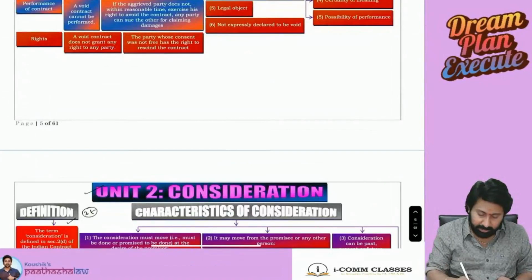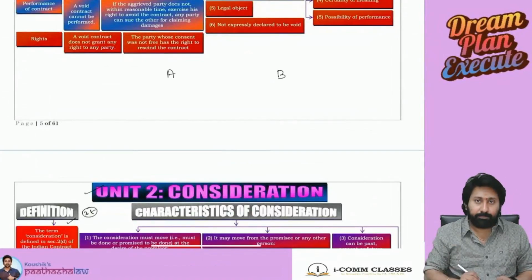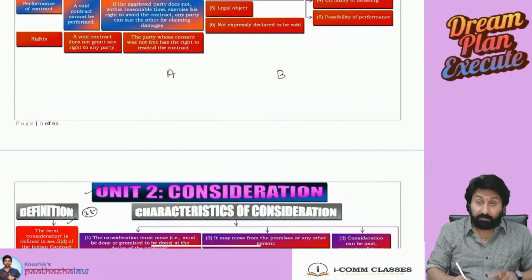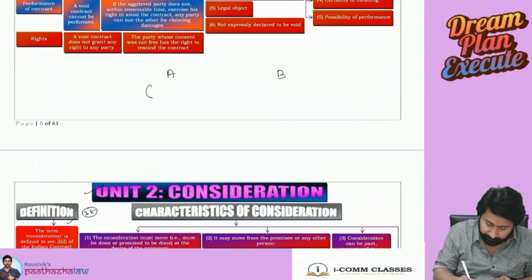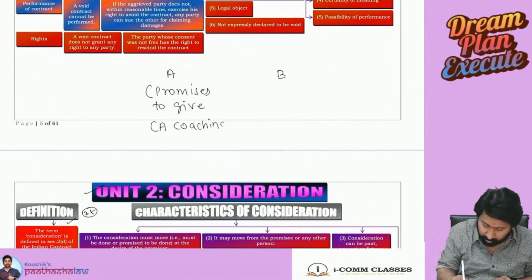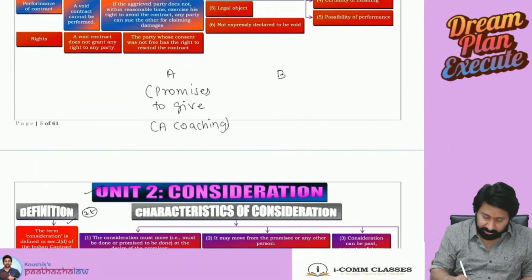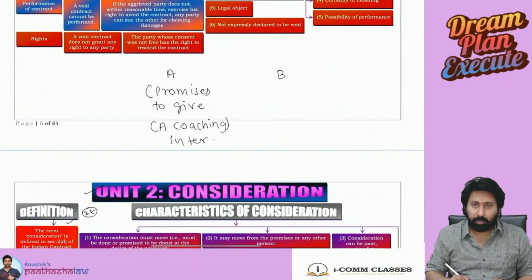A, B, two parties are there. Last time before exams you are listening, please listen carefully. A said he will give CA coaching, at CA inter coaching. Okay.